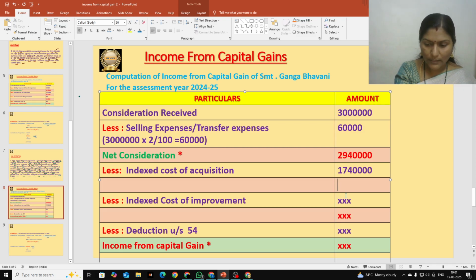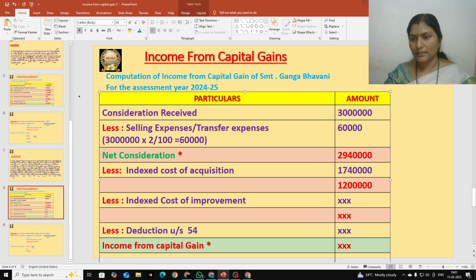So how much do we get? Check once, students. I too will check that. 29 lakhs 40,000 minus 17 lakhs 40,000. Okay, I am also using a calculator. So we will get 12 lakhs, students. 12 lakhs we get, and we should write there 12 lakhs.